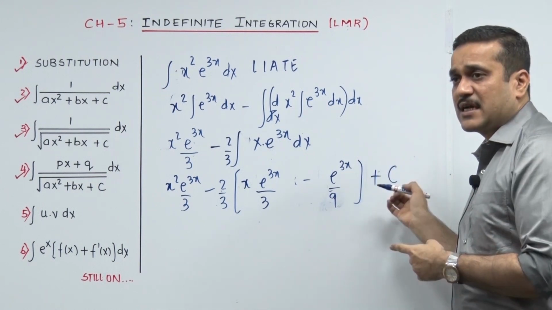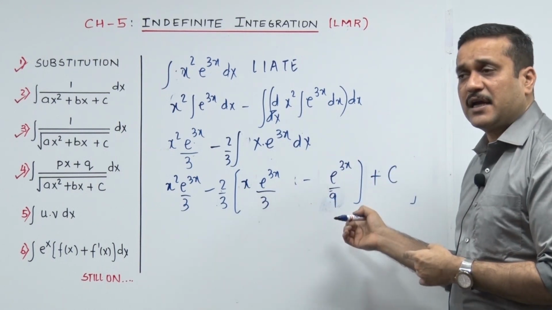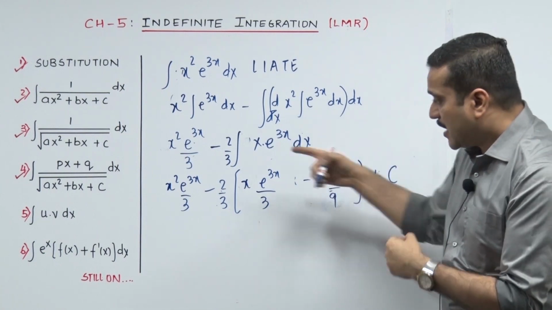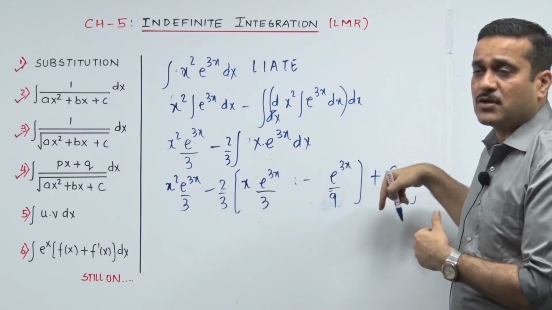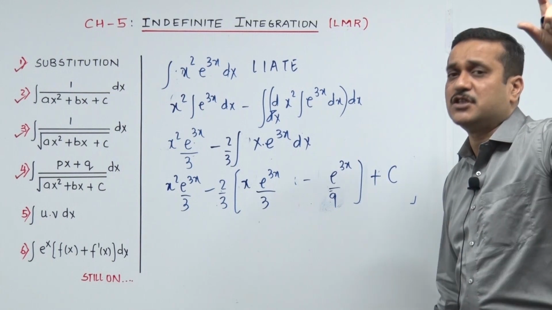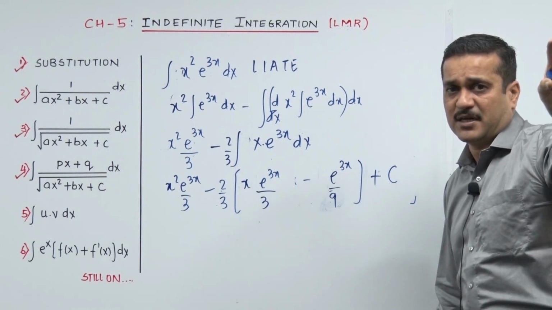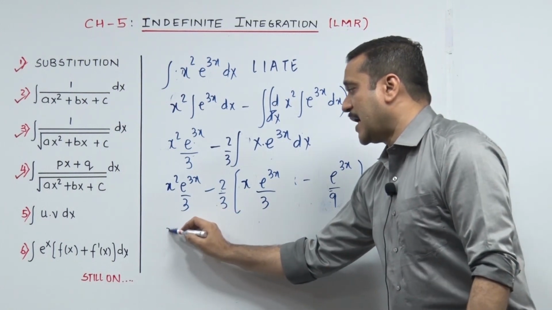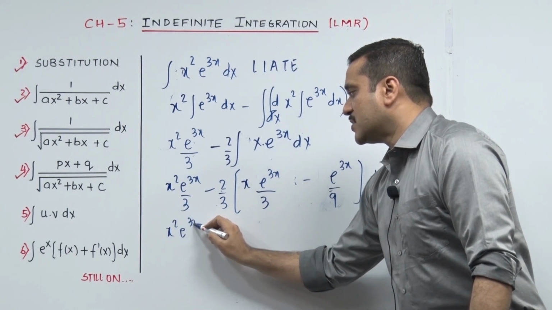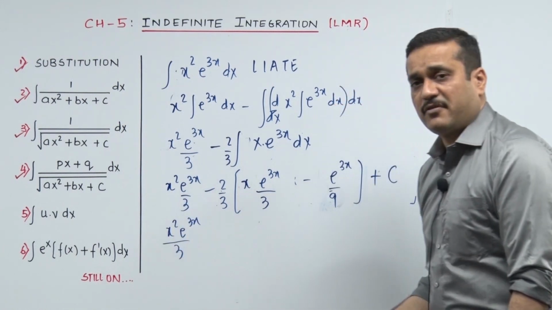Keep your c outside the bracket because bracket खुलने वाला है. If you put your c inside the bracket, unnecessarily 2 by 3 will stick to c also. I would like to see my c, the virgin c, untouched by anybody. So now last step, x square e raised to 3x upon 3. I hope you are very comfortable.